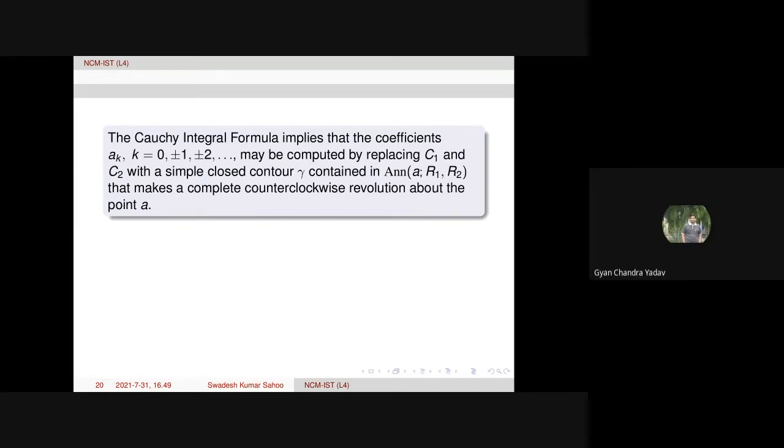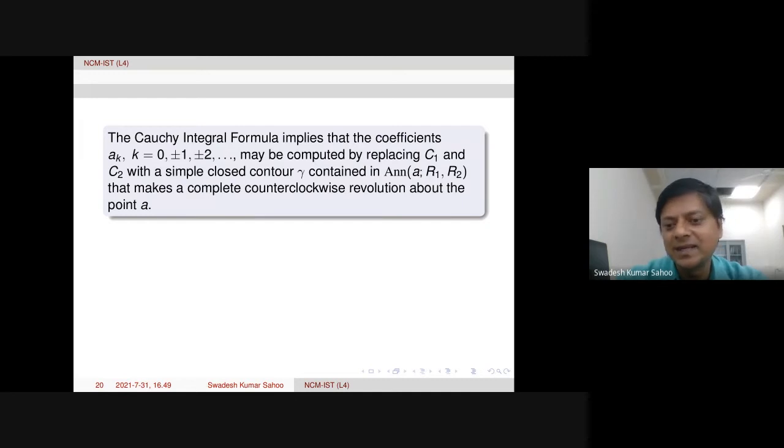So one is clockwise and another is anti-clockwise, because that depends on the coefficient, the negative powers, negative integers coming, a_k where k is negative. But in the limiting sense, it is okay. By Cauchy's integral formula, it will work. We can take a simple closed contour gamma in this annulus.